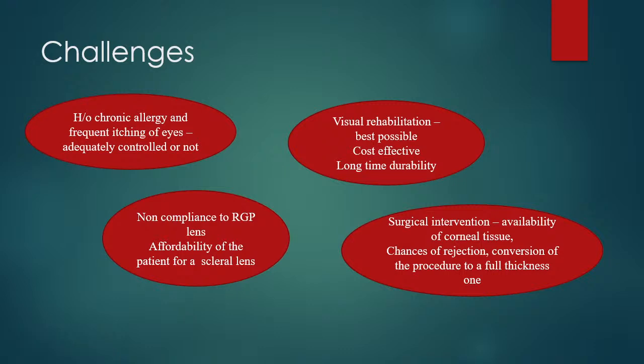So in this patient, the challenges we faced were a history of chronic allergy and frequent itching of the eyes, which needed to be adequately controlled before we take the patient for further management. The visual rehabilitation was not possible with contact lenses, there was non-compliance to rigid gas permeable lenses, and also the affordability of the patient for a scleral contact lens. And the limitations for the surgical intervention being the availability of corneal tissue, especially in these COVID times, the chance of rejection, the chances of infection, and the conversion of the procedure to a full thickness keratoplasty.